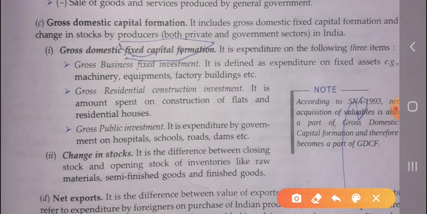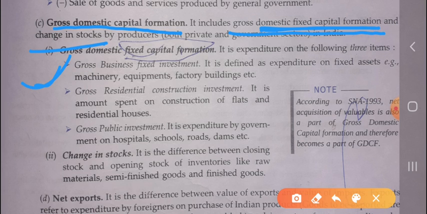Okay, we have studied gross domestic capital formation, 2 points, that is gross domestic fixed capital formation and change in stock. Okay, let's study what is gross domestic fixed capital formation. It is related to the investment expenditure. Okay, gross domestic capital formation basically deals with the investment expenditure. Gross domestic fixed capital formation is the expenditure on the following 3 items. First item is gross fixed business fixed investment.